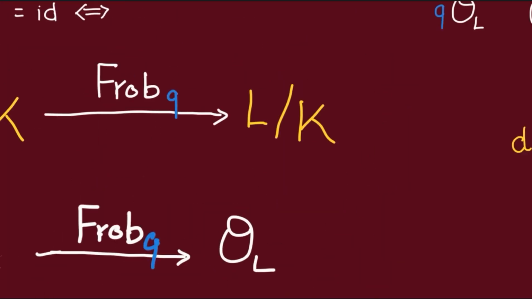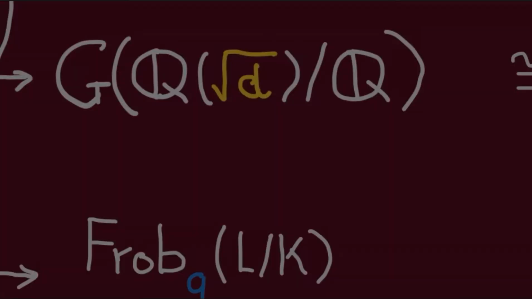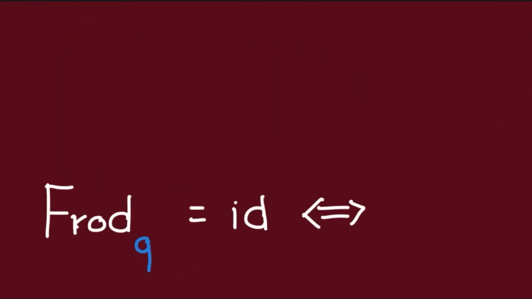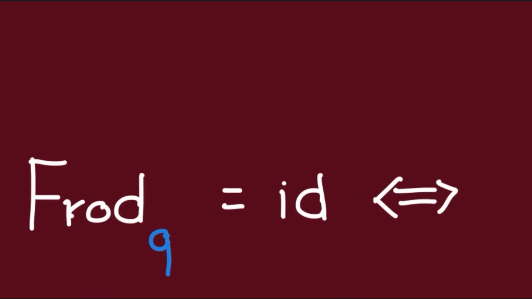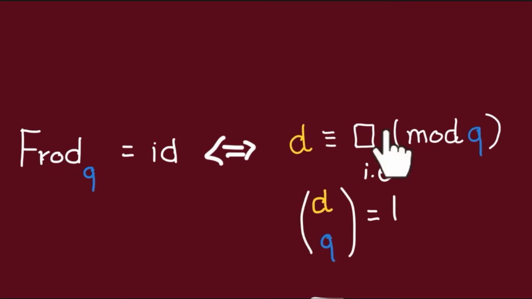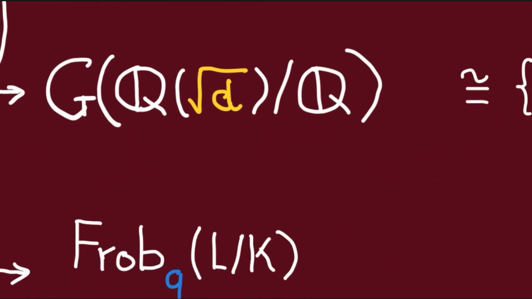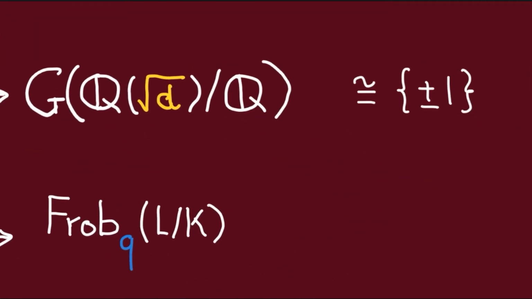Now, in the case when L over K is Q adjoin square root of D over Q, we claim that the Frobenius Q map is the identity if and only if D is a square modulo Q, i.e. if and only if the Legendre symbol of D over Q is equal to 1. Now, we can rephrase this statement even more if we identify this Galois group with plus or minus 1.